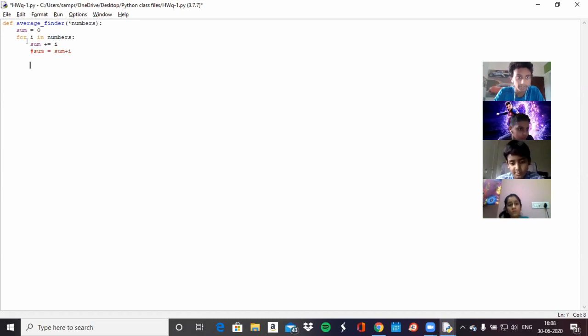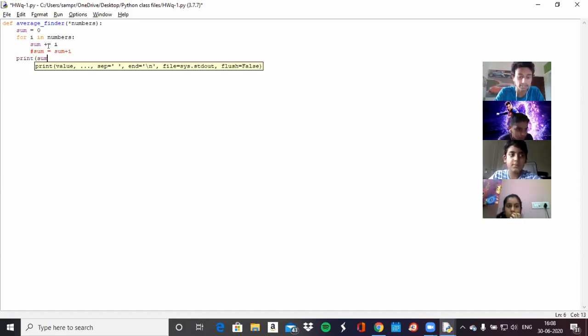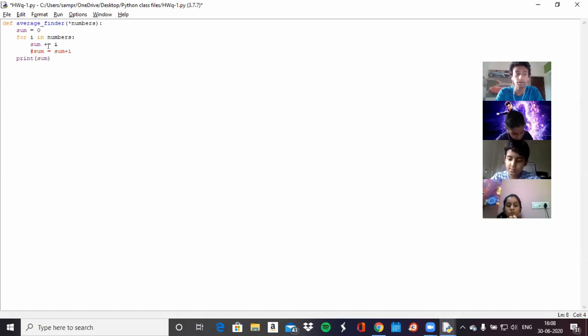That's pretty much it for adding the numbers. Now, just to make it easier to understand, I'll print sum. Now what we want to do is get the average. So average is going to be equal to sum divided by, does anyone know the command to get the length of a list? Length of a list, yeah.